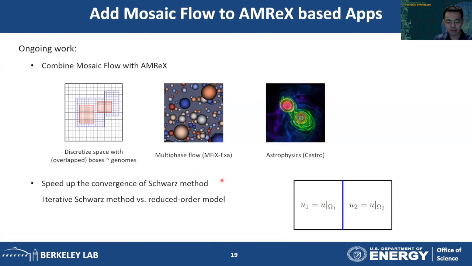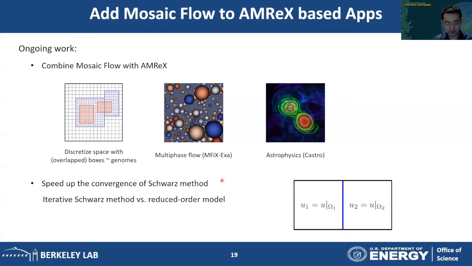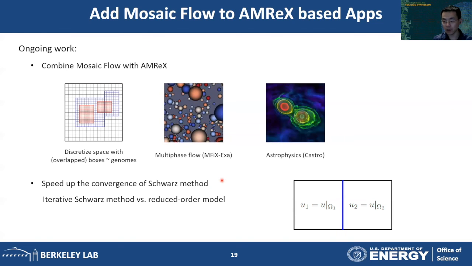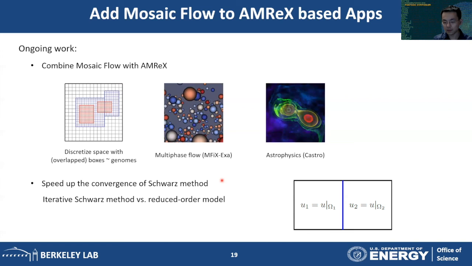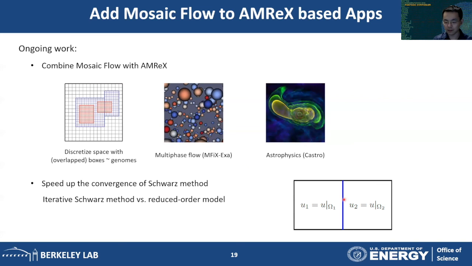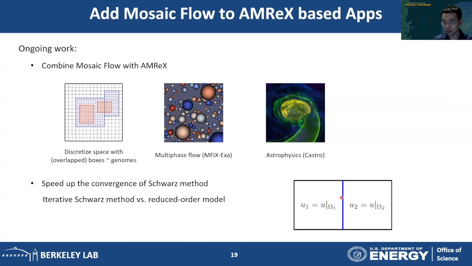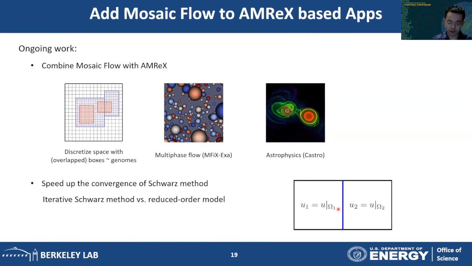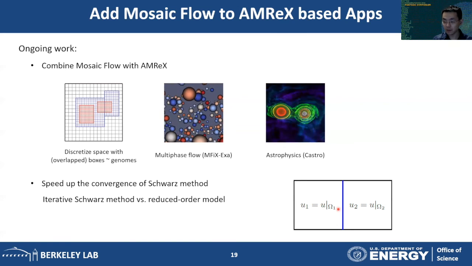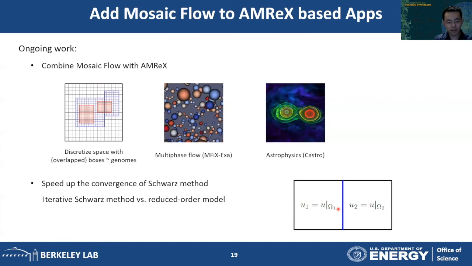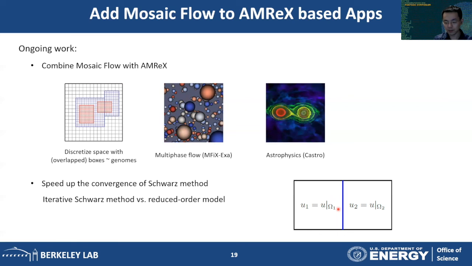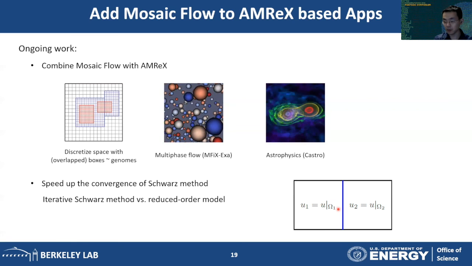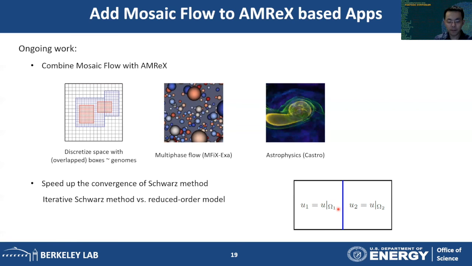Another thing I'm interested in is to speed up the convergence of the Schwarz method. We use the Schwarz method to find the proper boundary condition on the shared borders. The benefit of the Schwarz method is its robustness, and mathematically it's guaranteed to converge. But the downside is that computation-wise it is an iterative approach and it's kind of inefficient.